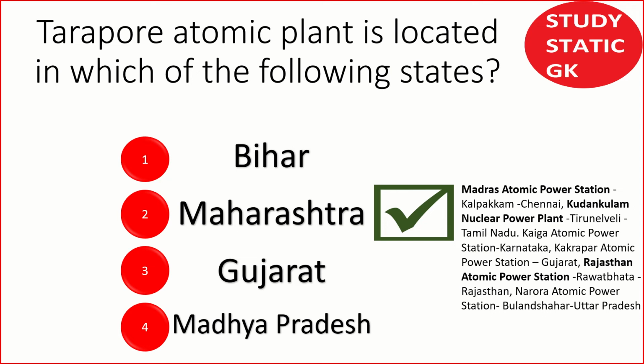Next is Kudankulam Nuclear Power Plant, located at Tirunelveli, Tamil Nadu. Third is Kaiga Atomic Power Station, in Karnataka. Kakrapar Atomic Power Station, in Gujarat. Rajasthan Atomic Power Station, also called Rawatbhata Power Station, in Rajasthan. And the last one is Narora Atomic Power Station, Bulandshahr, Uttar Pradesh.